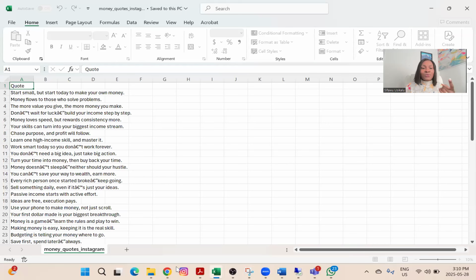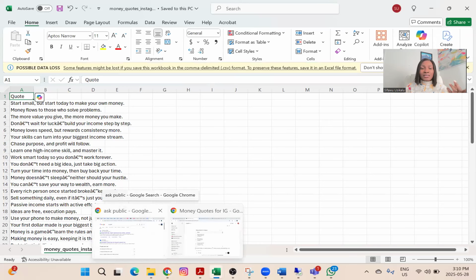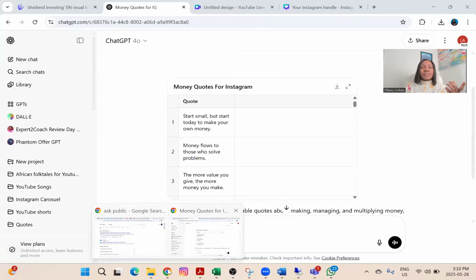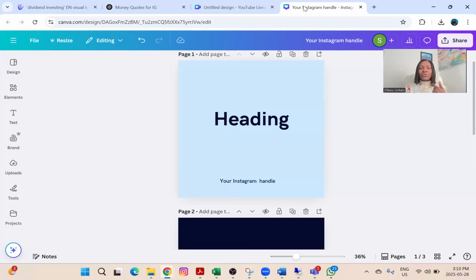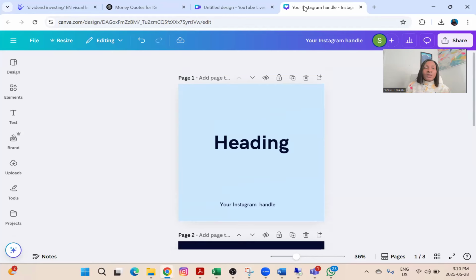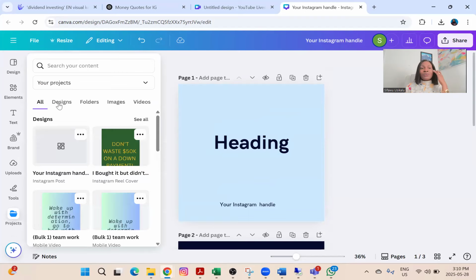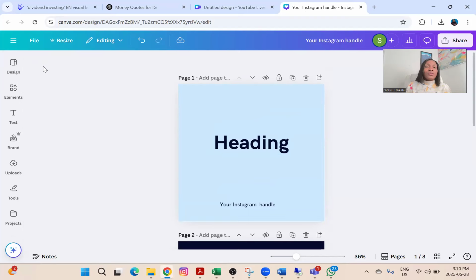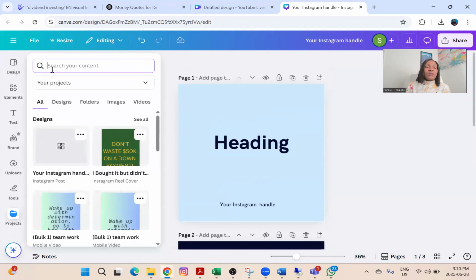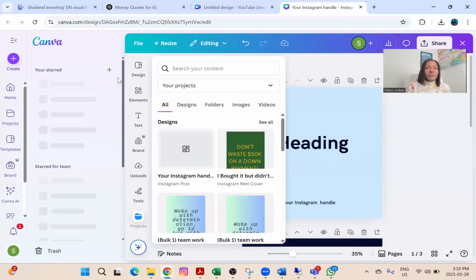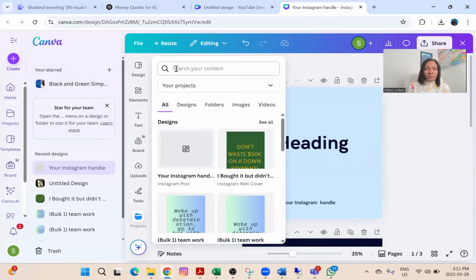So the next thing I want to do, since I already have my quotes, and I have 60 quotes right now, is go back to my design platform, which is my Canva, and go to the first page where I already have text in it. The next thing I want to do is search for bulk create. So you're going to click on search and type bulk.